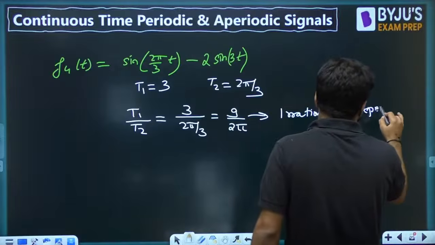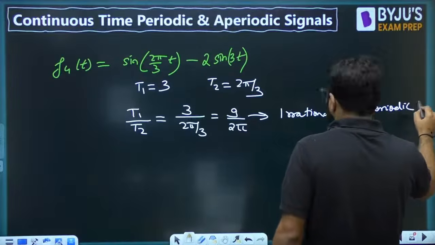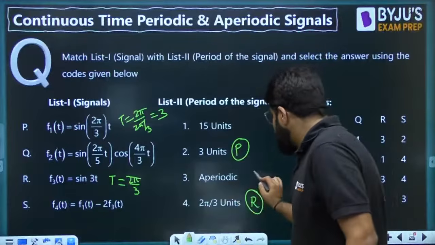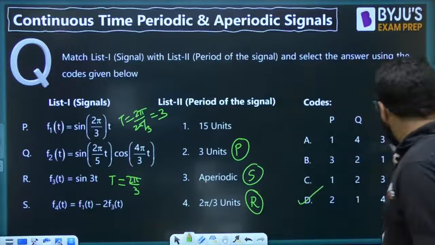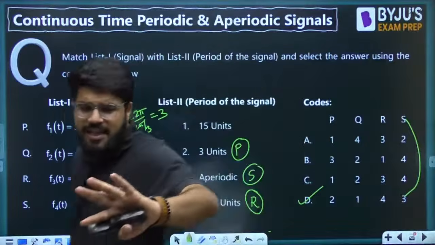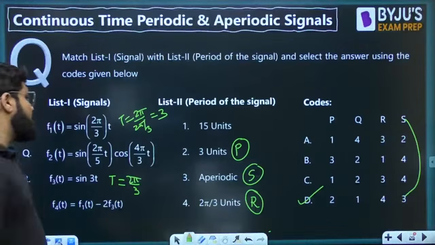Irrational है तो aperiodic. That means the S will come here. So S should be 3. Already I have told you the answer is D. Sometimes option matching helps you a lot, but still I am explaining the complete detail.